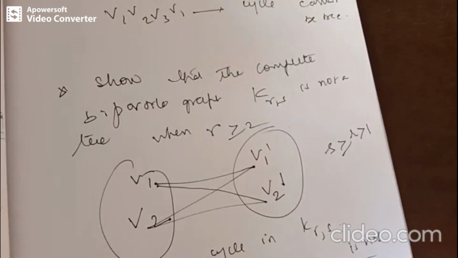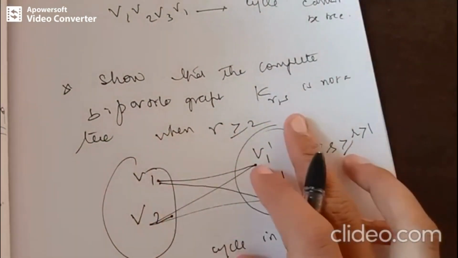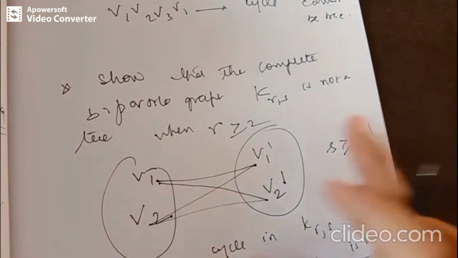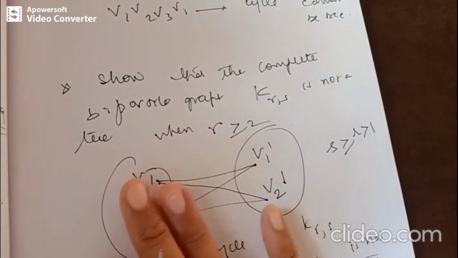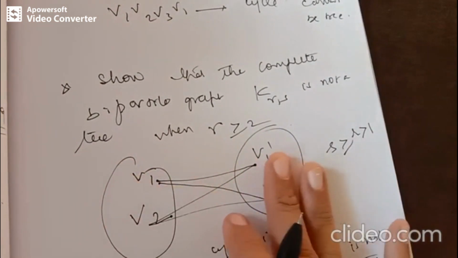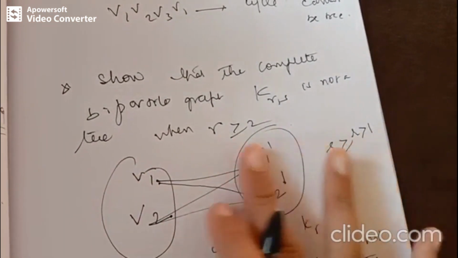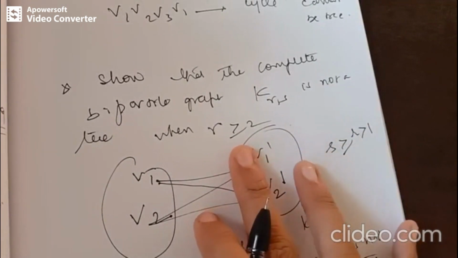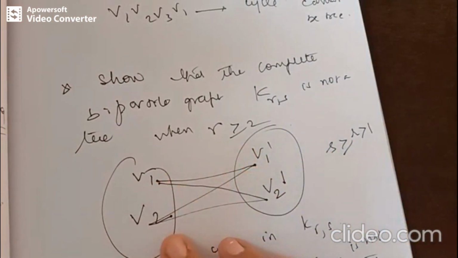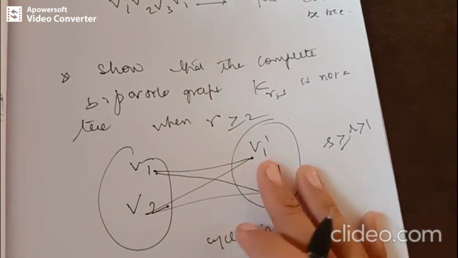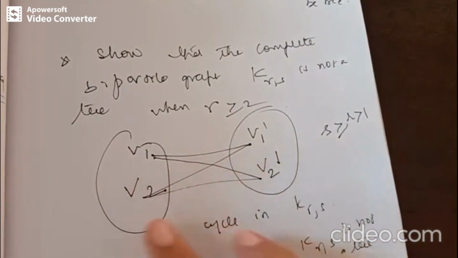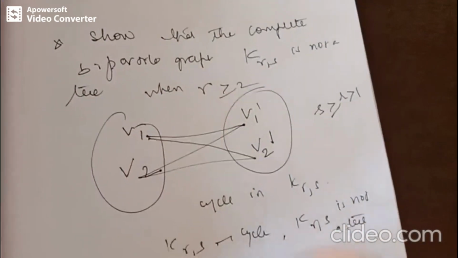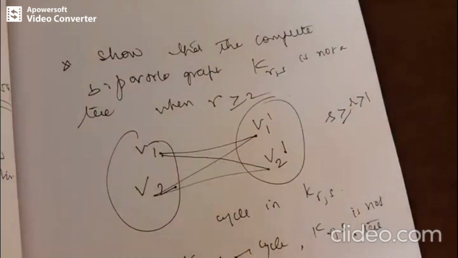So this is what we have to prove, that the complete bipartite graph K(R,S) is not a tree. That means there should be edges from the first vertex set to the other vertex set. We are taking 2 vertices in the first bipartite set, likewise 2 in the second, and based on this closed walk we are getting a cycle, and therefore it is not a tree.